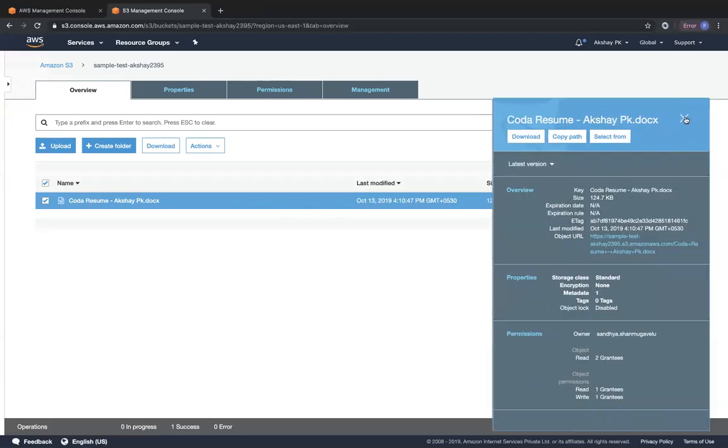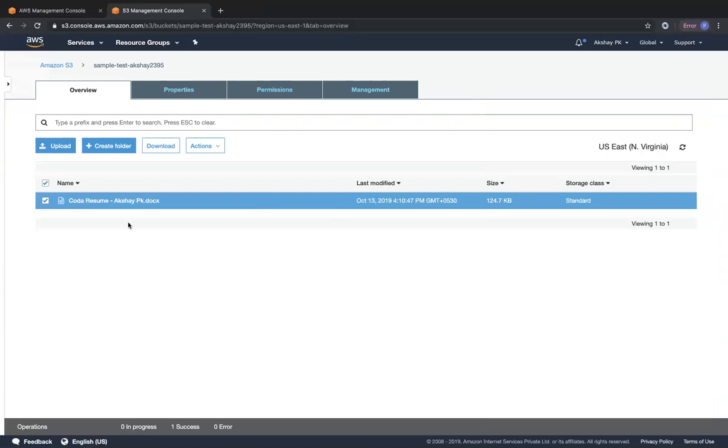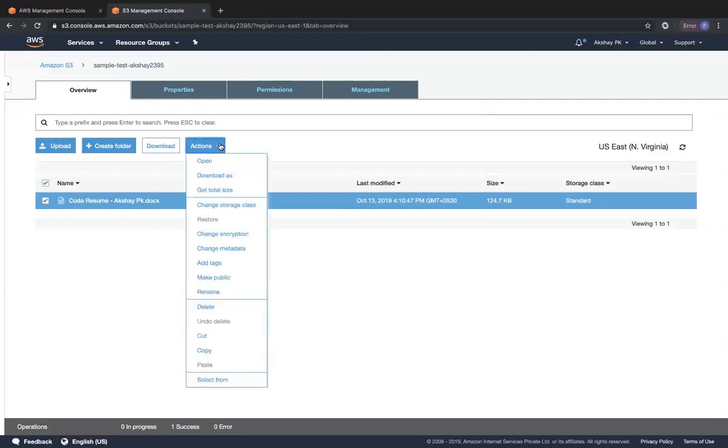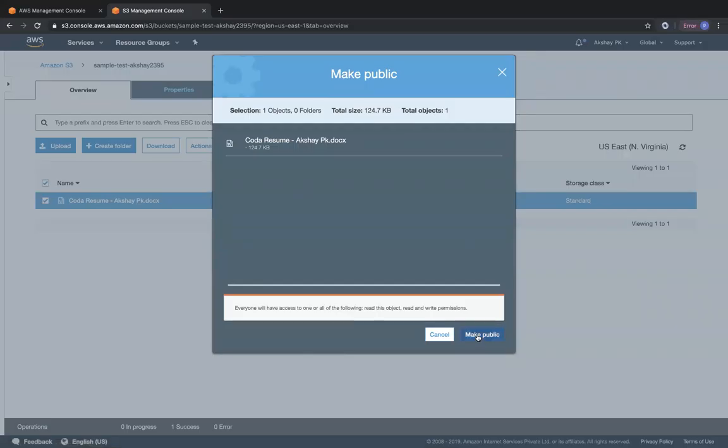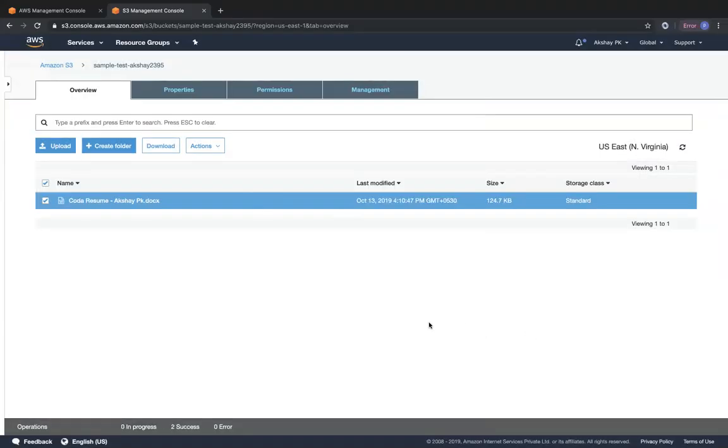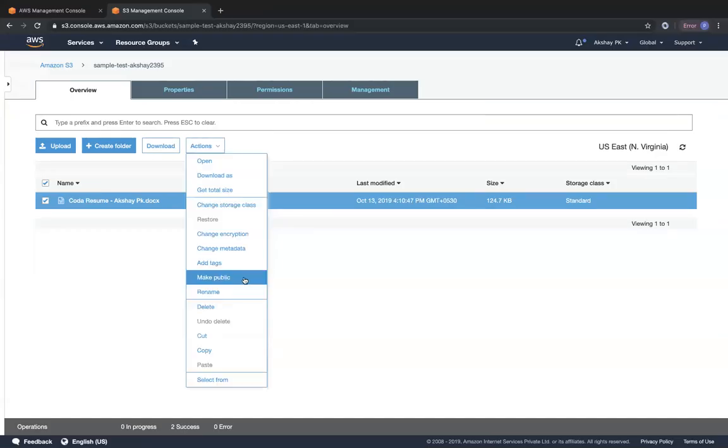Okay. I'm going to show you how to make this object public in another manner. The first way to make it public is right when you upload the object and you set the permissions. If you haven't made it public when you upload the object, you can make it public after you upload the object. So you can just click on the object's checkbox, click on actions, and click on make public. It's going to make this object public. Okay. So by default, it's already public, but even if you want to make it public at a later point of time, you can click on actions and make it public.